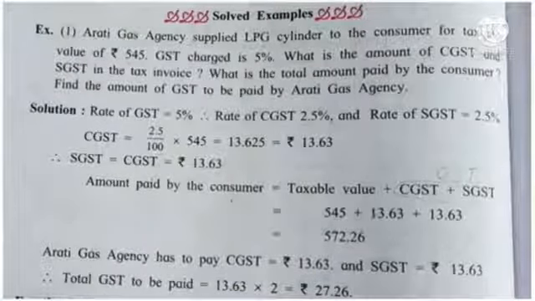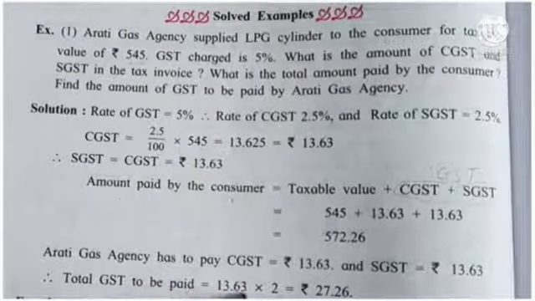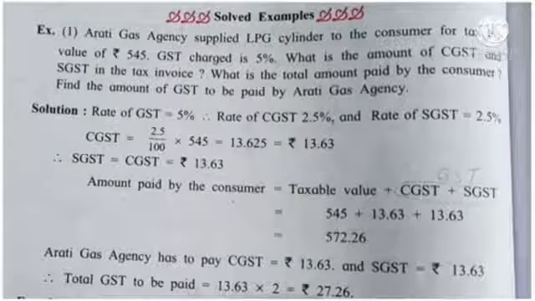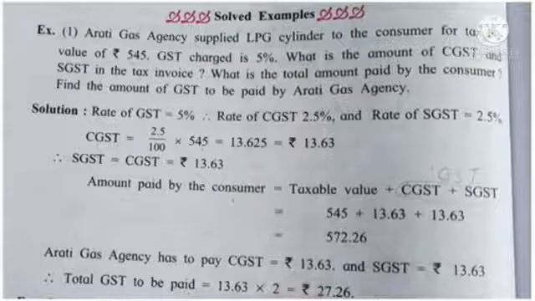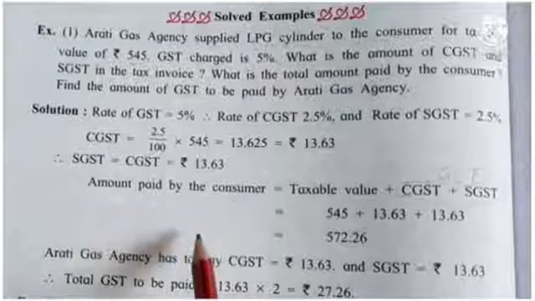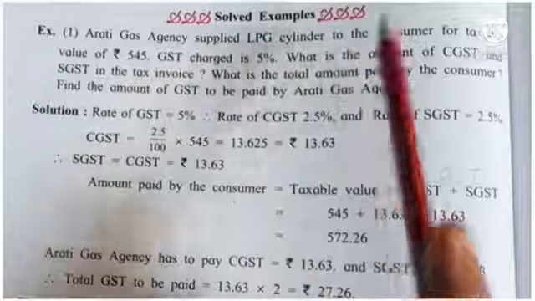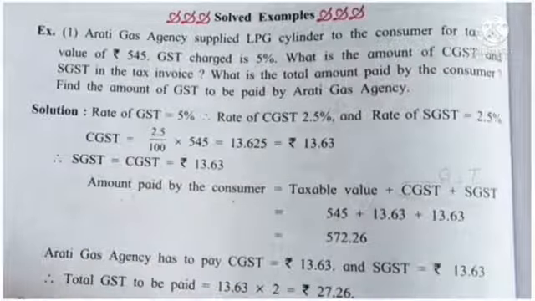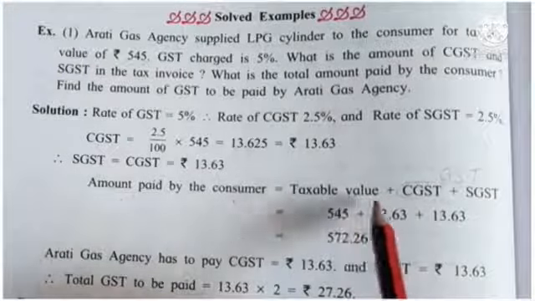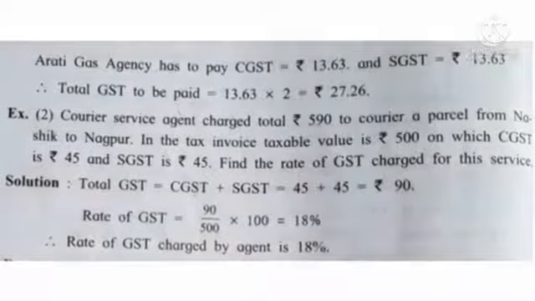So what is the total GST paid? 13.63 SGST plus 13.63 CGST is equal to 27.26 rupees paid GST. Understand? So here, when the gas agency supplied to the consumer, then consumer had to pay rupees of taxable value plus GST.